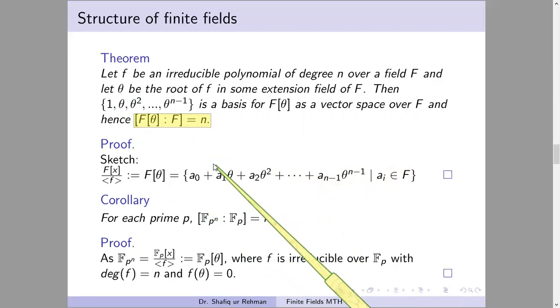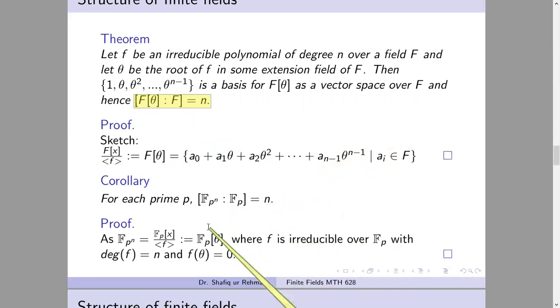Well, how can it be helpful if you are working in a finite field? For instance, if we have F_{p^n}, we know that F_{p^n} has characteristic p. Fp is its subfield, and the degree is n, because to construct F_{p^n} we take Fp(theta), where theta is a root of an irreducible polynomial of degree n over the field Fp.